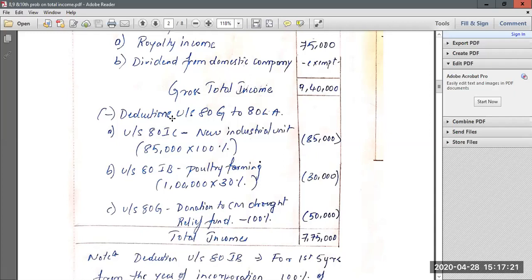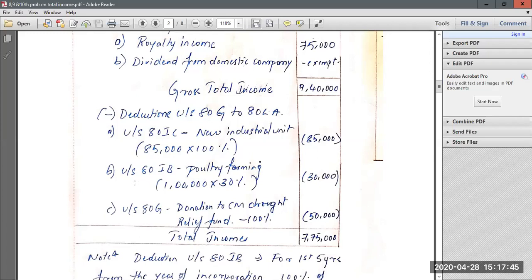Then again, you have to show deductions under section 80G to 80LA. First deduction will be for section 80IC. That is, if you are a new industrial unit, I told you for the first 10 years, whatever profit and gains that a new industrial unit situated in backward states earns, it will be 100% eligible for deduction. So 85,000 is the profit from the new industrial unit. So it is eligible for 100% deduction, 85,000.